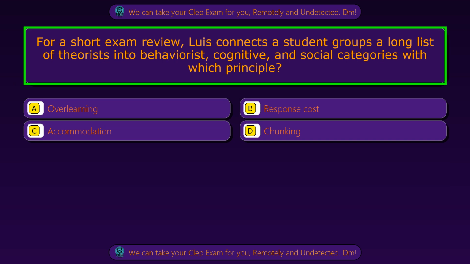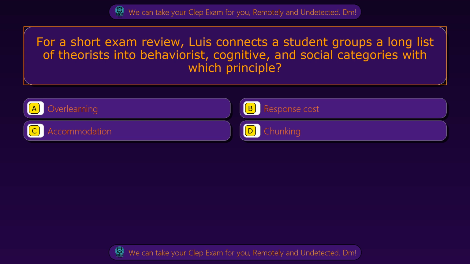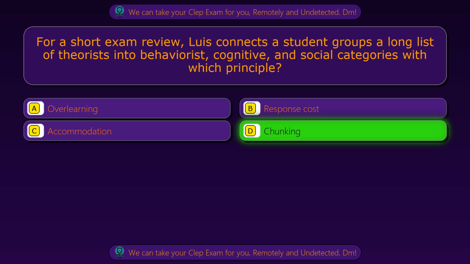Question 40. For a short exam review, Luis connects a student group's long list of theorists into behaviorist, cognitive, and social categories with which principle? Option A, overlearning. Option B, response cost. Option C, accommodation. Option D, chunking. The correct answer is option D, chunking.